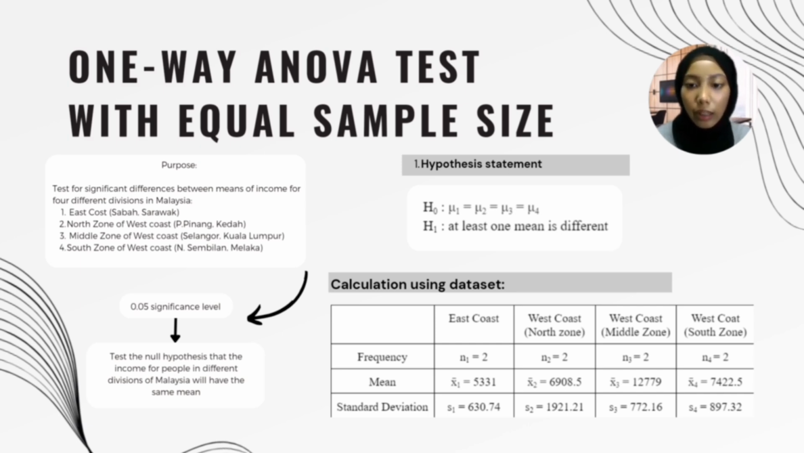And then for the dataset, we calculate the frequency, mean and standard deviation. For the frequency, since we use the same sample size for each division, we write here for each n is equal to 2. And then we also calculated the mean for each division. And lastly, we also calculated the standard deviation of each division.